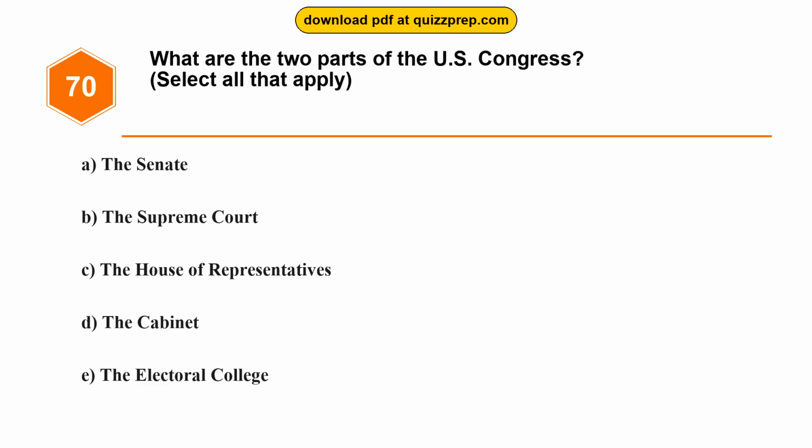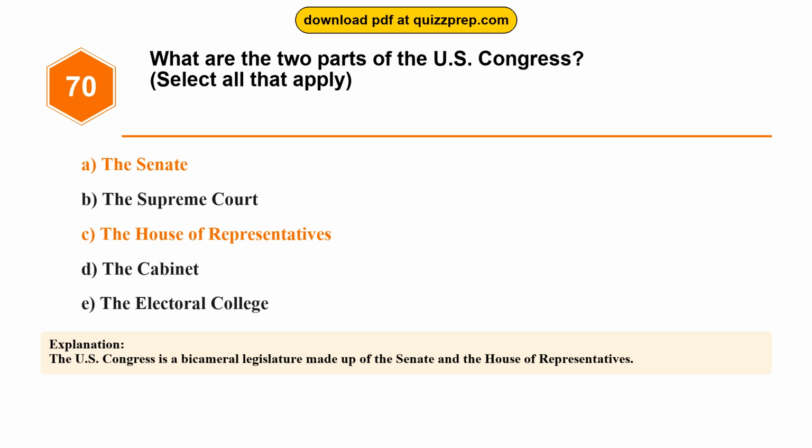Question 70. What are the 2 parts of the U.S. Congress? Option A the Senate, Option B the Supreme Court, Option C the House of Representatives, Option D the Cabinet, Option E the Electoral College. The correct answers are options A and C, the Senate, the House of Representatives. The U.S. Congress is a bicameral legislature made up of the Senate and the House of Representatives.